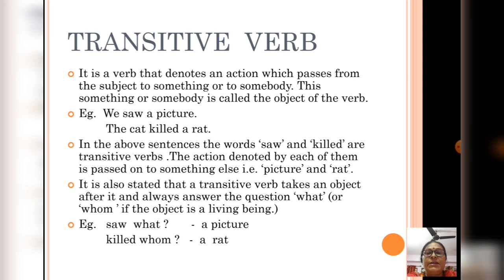In the above sentences, the words saw and killed are transitive verbs. The action denoted by each of them is passed on to something else, that is, picture and rat. It is also stated that a transitive verb takes an object after it and always answers the question what or whom if the object is a living being.